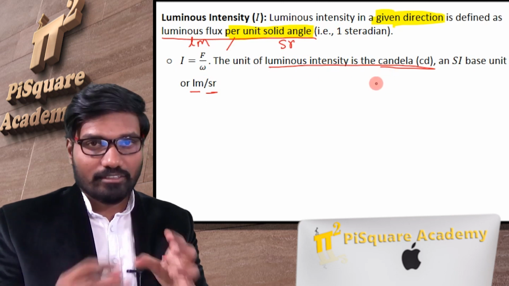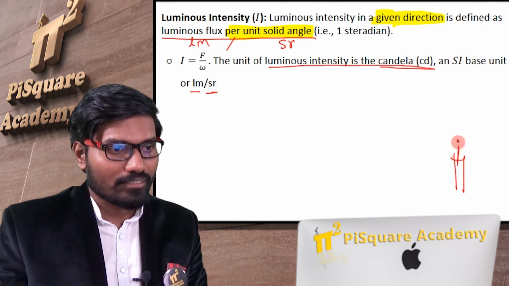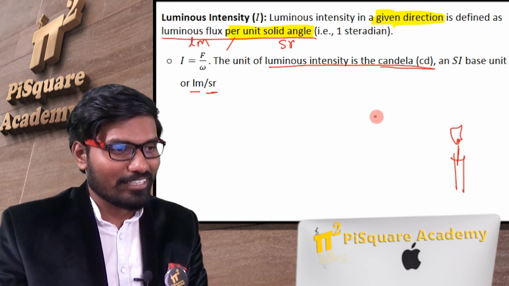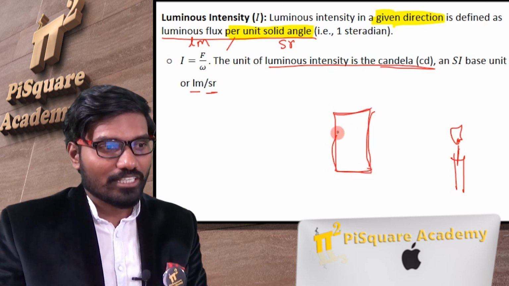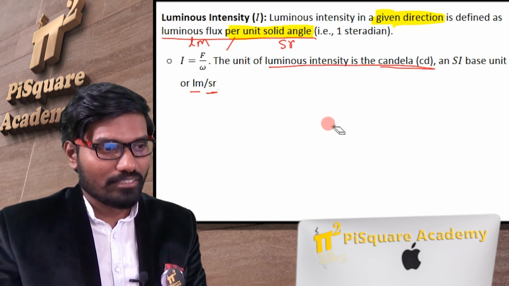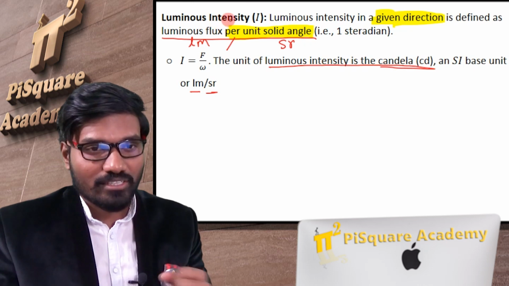With the candle example also, I had taken a candle, and somewhere some surface area over here, light coming out through this in one specific direction. I discussed all of that regarding lumen. Anyways, luminous flux is done, luminous intensity is over.